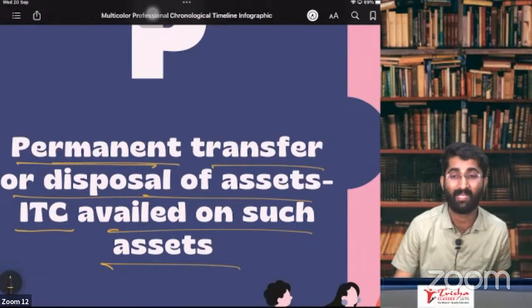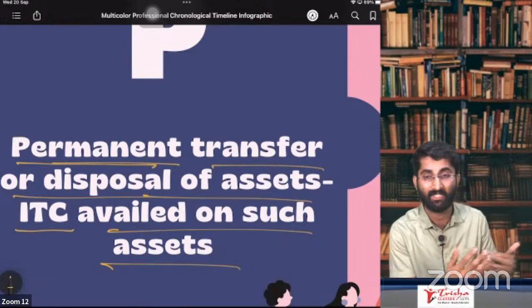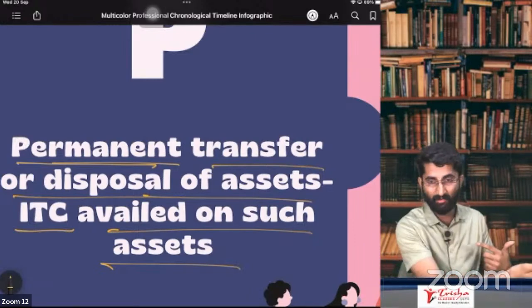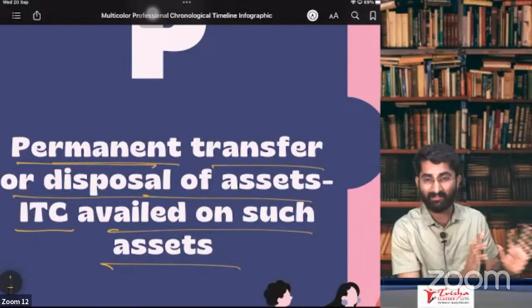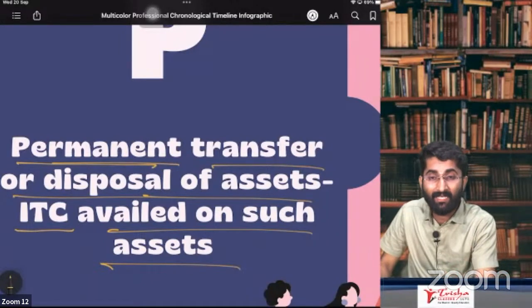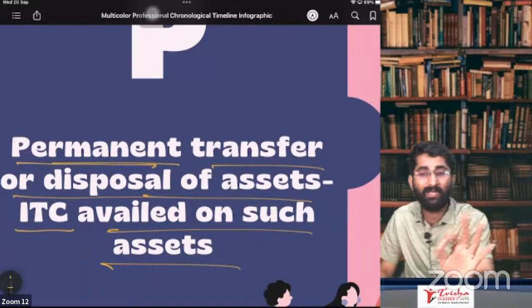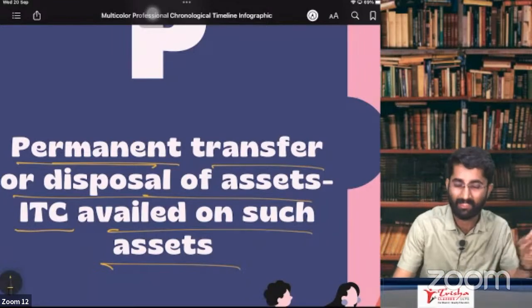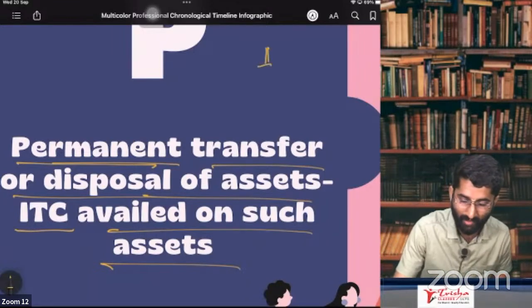This is permanent transfer or disposal of the asset. Consideration is not there, but still you are giving the goods free of cost. You are getting nothing in this, but you became the consumer. If you have taken ITC, then this is a supply. If you have not taken ITC, then it is not. Simple part, people. You have purchased the goods and you have given it free.